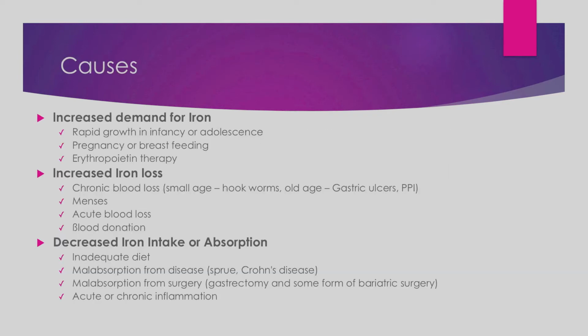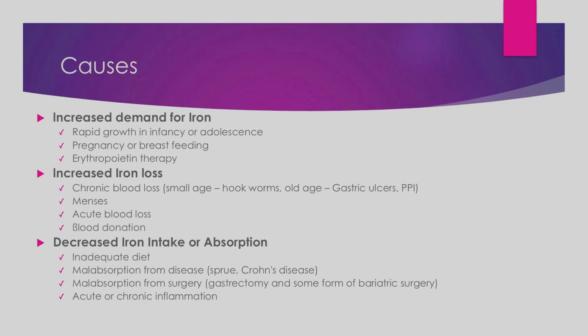What are the causes for iron deficiency anemia? Before we start iron deficiency anemia, we know that the etiological classification for anemia is in three categories. Number 1, decreased production of RBCs. Number 2, increased destruction of RBCs. And number 3, blood loss.